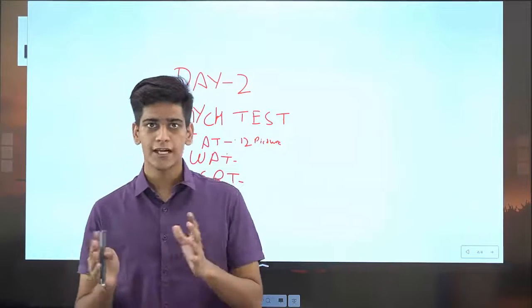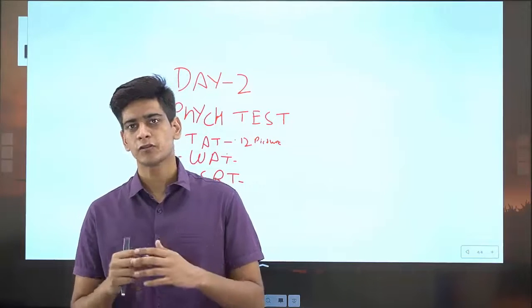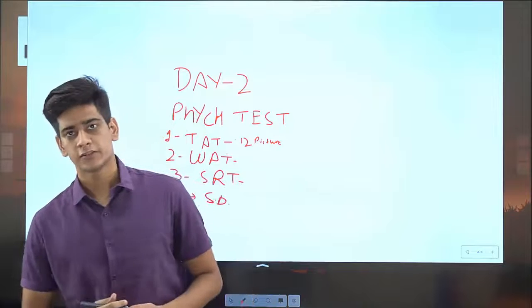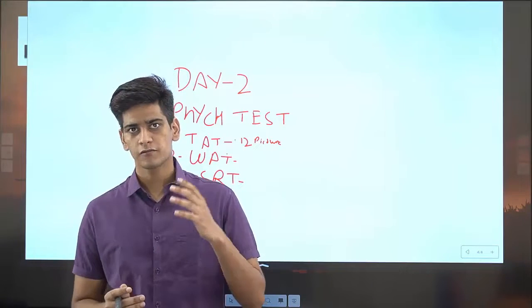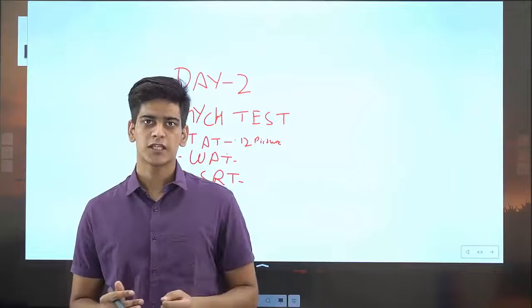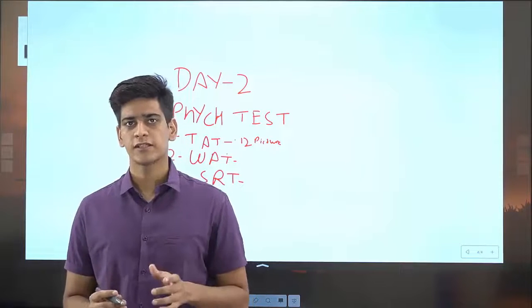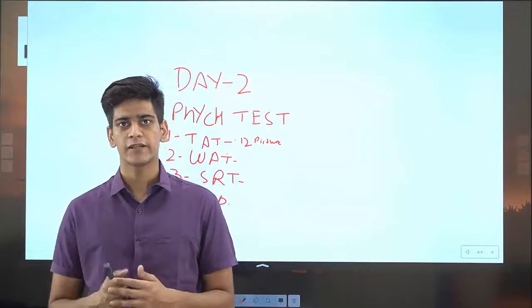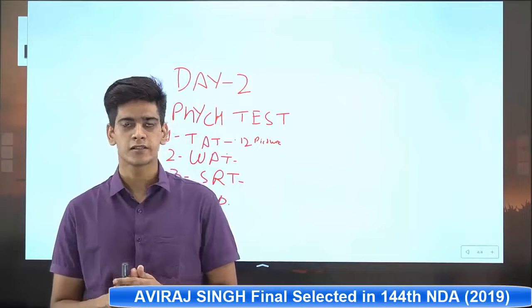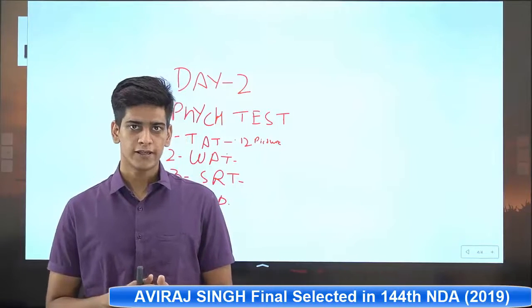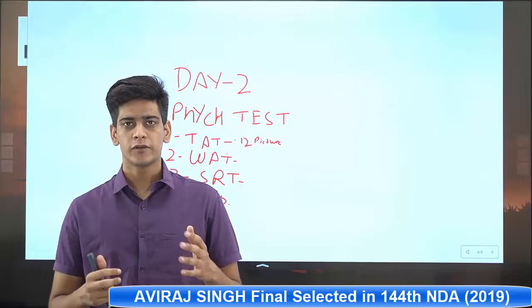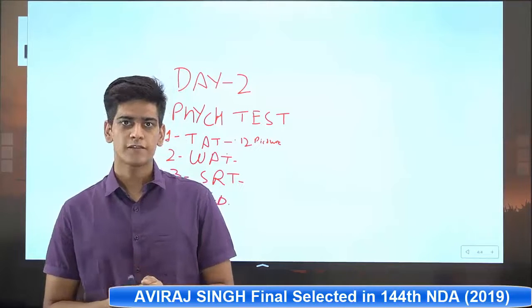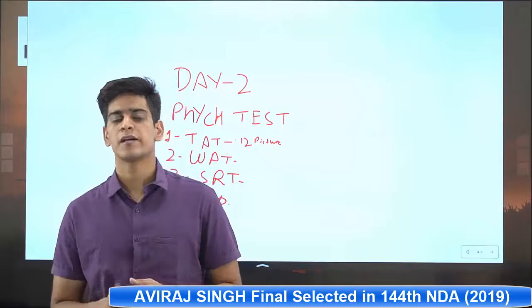These kinds of situations will come in your SSB SRT. There is no time limit per sentence. You can take as much time as you want in writing one sentence, but the whole SRT should be completed in 60 minutes, that is 1 hour, and there are 60 SRTs. So you should be quick, and on average you can only give 1 minute per sentence.